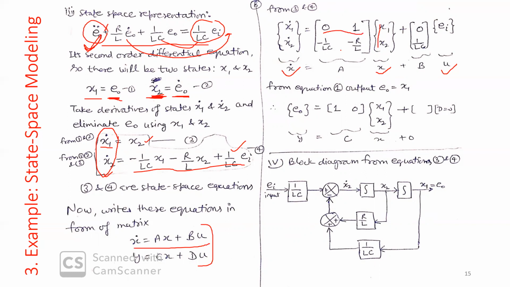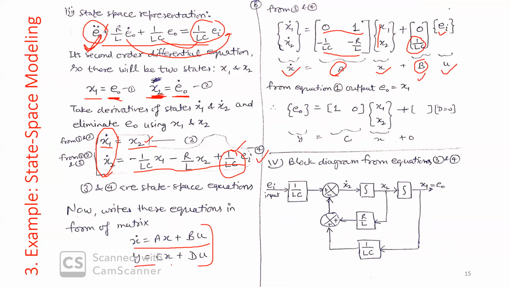In the second equation, equation number 4: minus 1 upon LC, minus R upon L. So simply you can calculate this A matrix. For the B matrix, find the coefficient of EI in the first equation. It is 0, there is no EI. In the second equation, it is 1 upon LC. So we put 1 upon LC here.